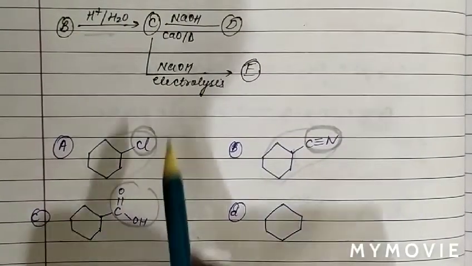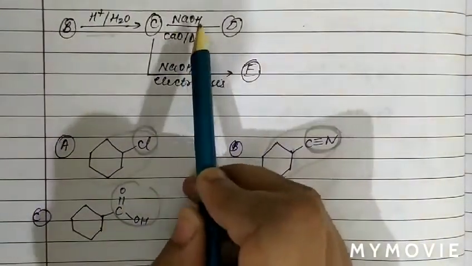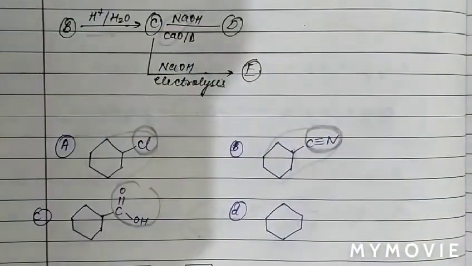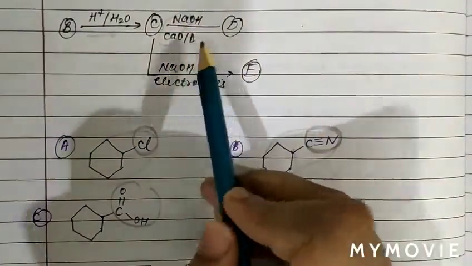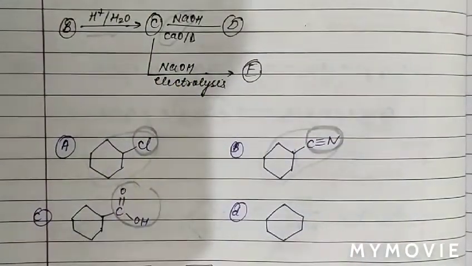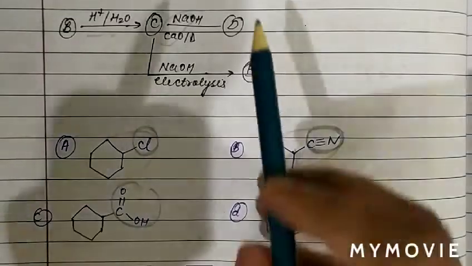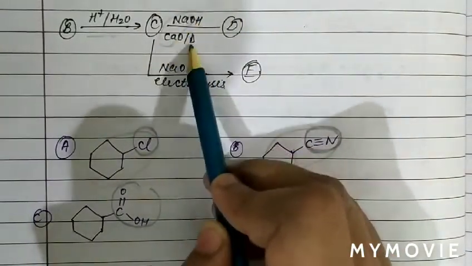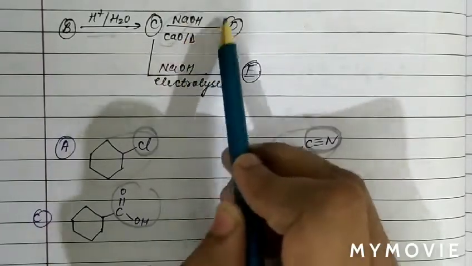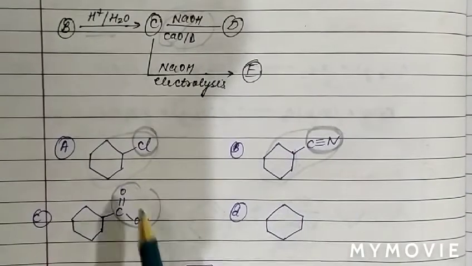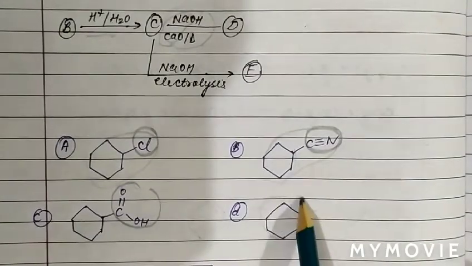Now the next question is, when C reacts with NaOH, this is basically soda lime. So basically when it is heated with soda lime, we know in soda lime there is removal of CO2 gas, because of decarboxylation reaction. So NaOH with calcium oxide is soda lime. This reaction is called soda lime reaction, decarboxylation. So basically there is removal of CO2, then again it forms cyclohexane.